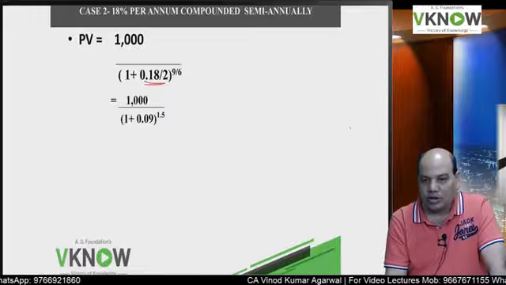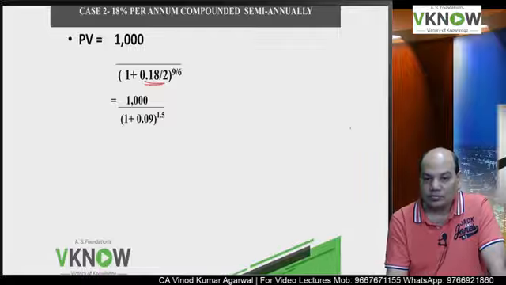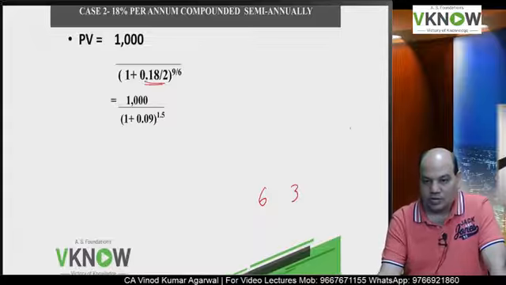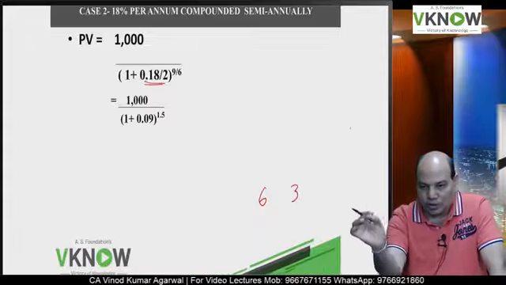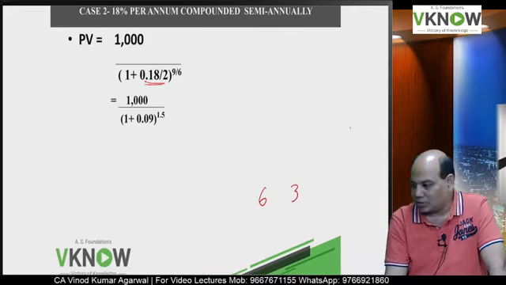And how many years are there? It's 9 months only, not a year. So 9 months means how many half years? 1.5 half years. 6 months is 1 half year and 3 months is half of that. So my power should be 1.5 half years. So 9 by 6.